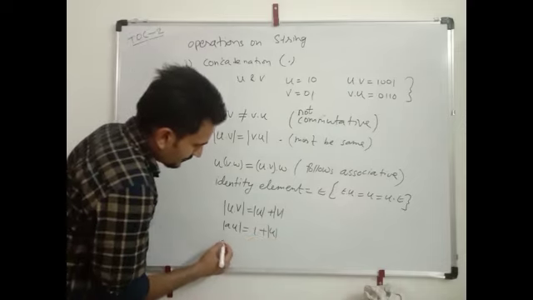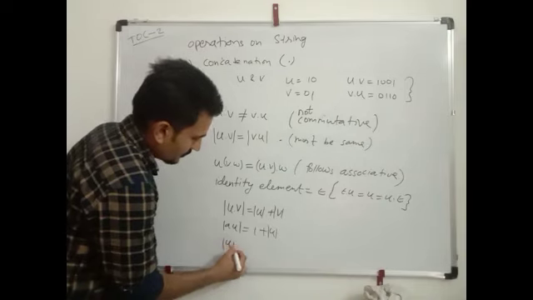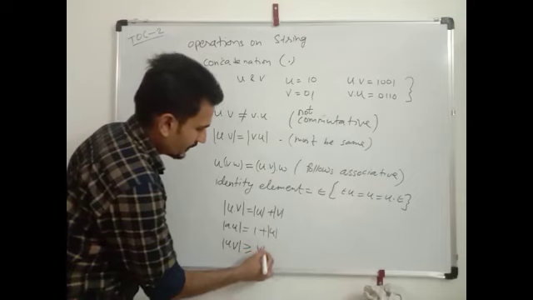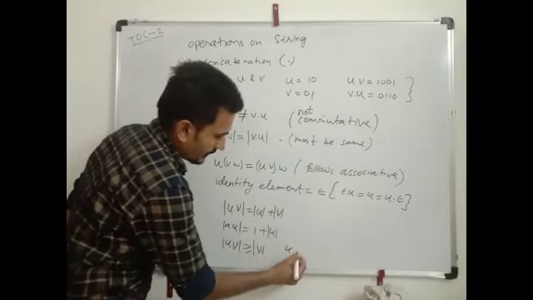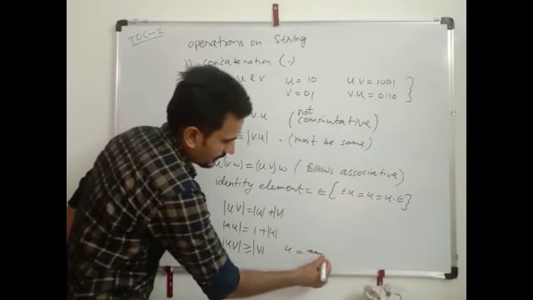And one more thing, mod of u v is greater than or equal to mod v. Here u can be any string.